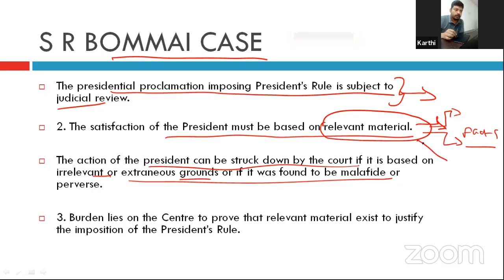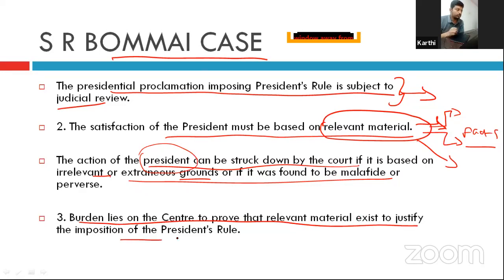What the court said is that if the material produced by the center is wholly wrong or not relevant, then the court can strike down the implementation of the state emergency done by the president. Now, the burden lies on the center to prove that relevant material exists to justify the imposition.